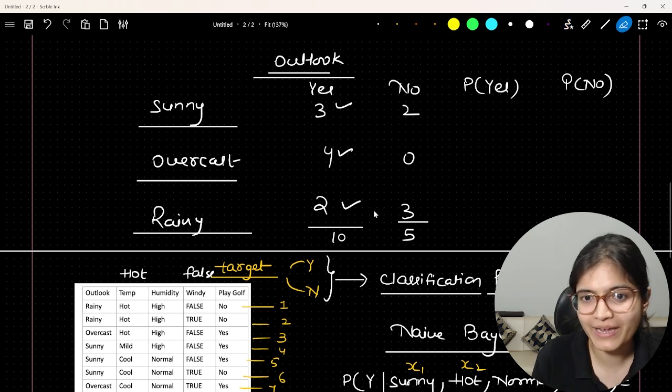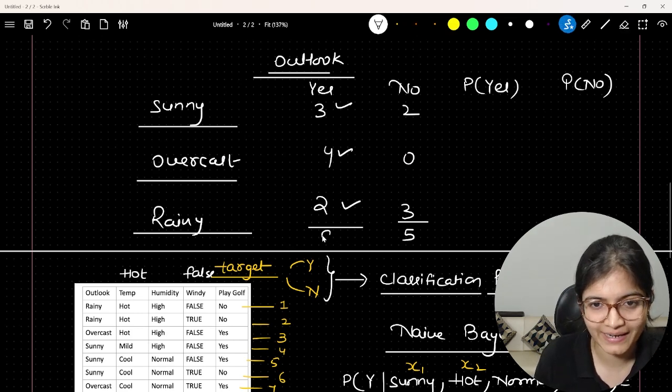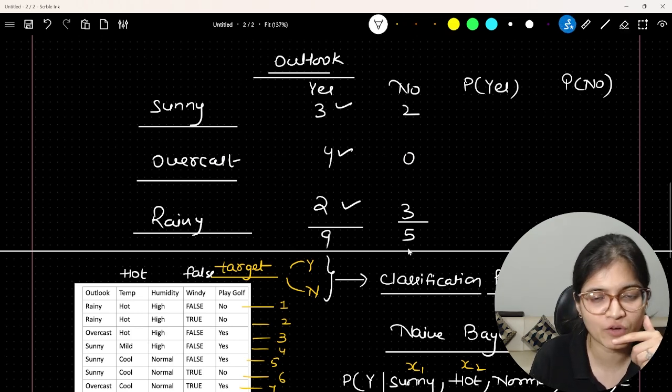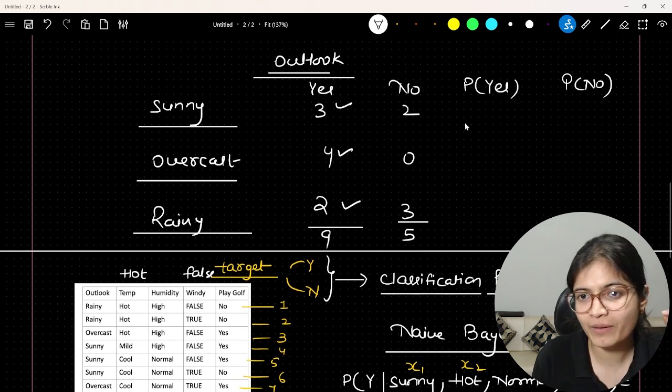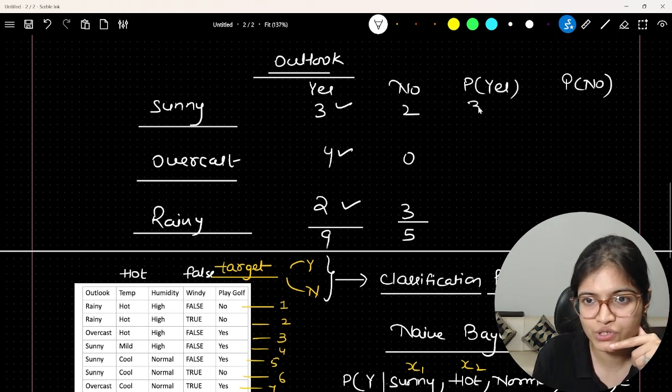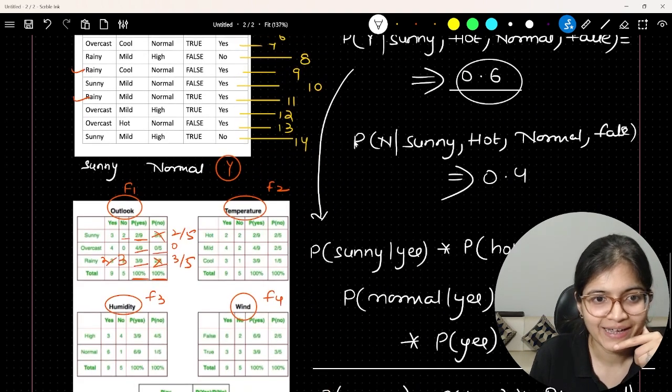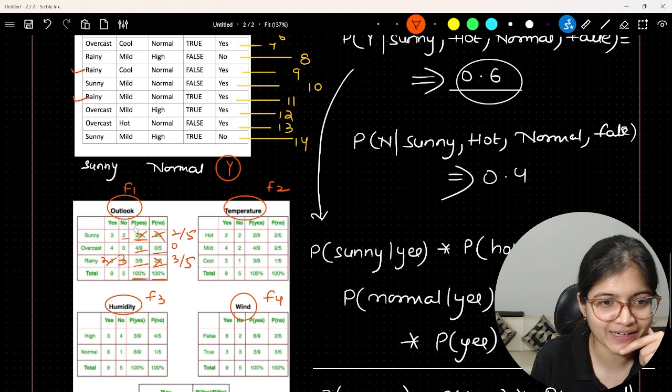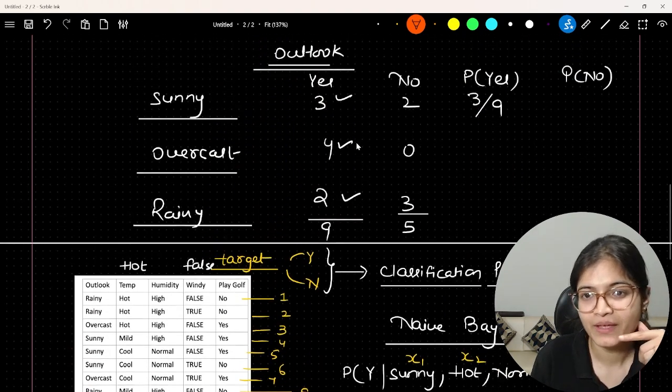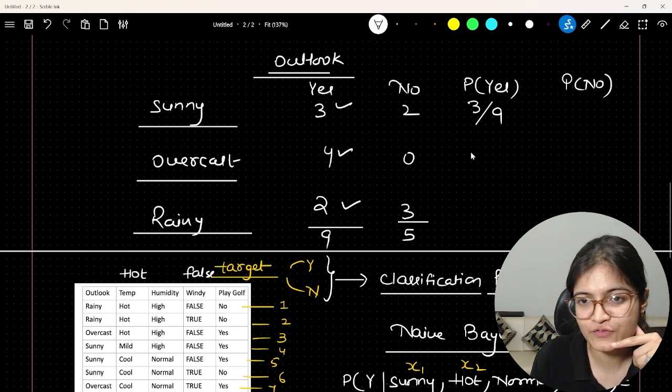So in total, we will now have, since this number is fine, 9 records as yes and 5 records as no. So what you will be able to get here: the probability of yes is equal to 3 by 9, right? Again here also, it should be 3 by 9. Okay. Again, what is the probability of yes for overcast? This part is 4 by 9.